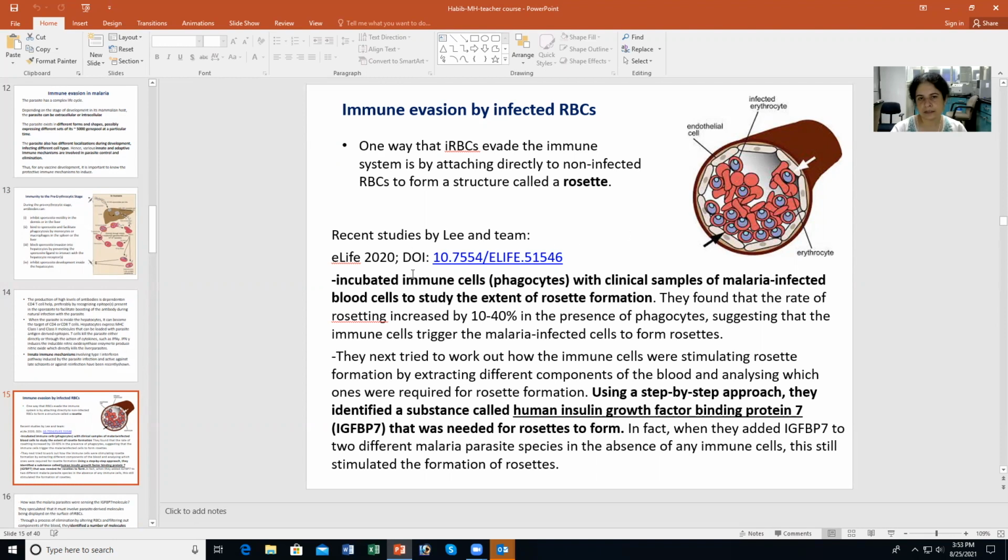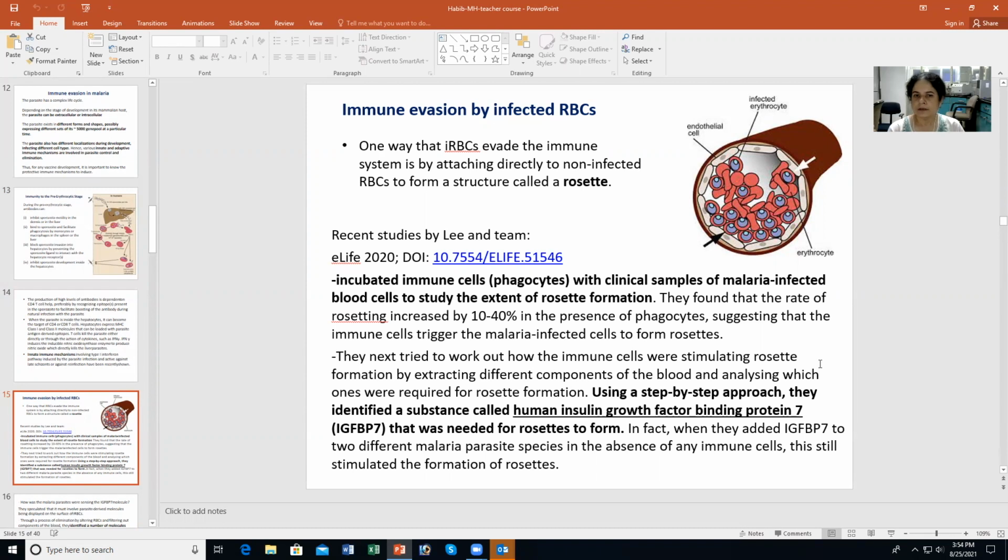Now, recent studies, a 2020 paper, and I've given the link here, so in case anybody is interested, you can go and see this paper, showed that rosette formation is important for evasion of the immune response. What they did was they incubated immune cells, phagocytes in this case, with clinical samples of malaria-infected blood cells. They took malaria-infected blood cells from infected individuals, and they studied the level of rosette formation.